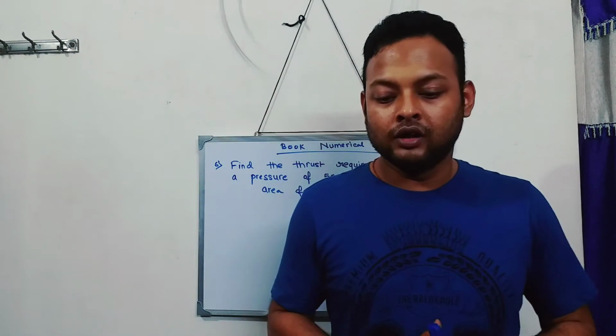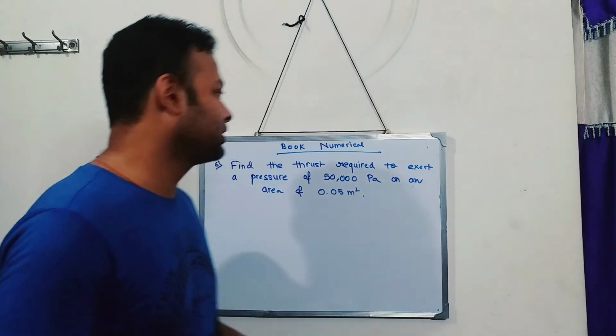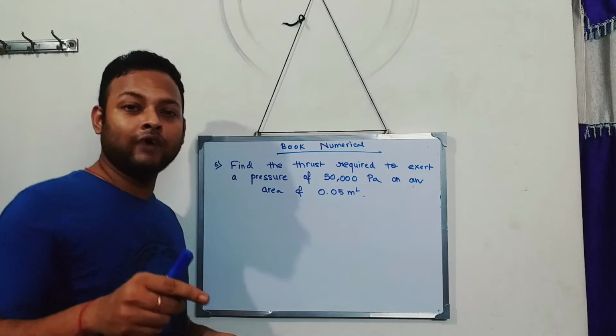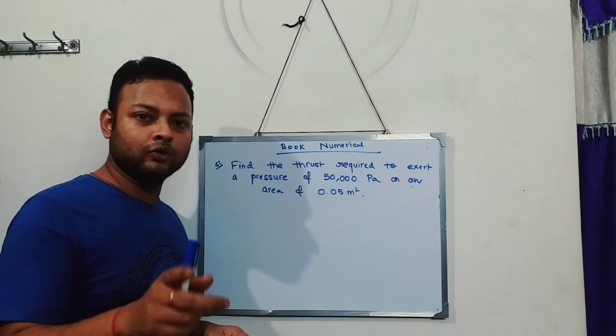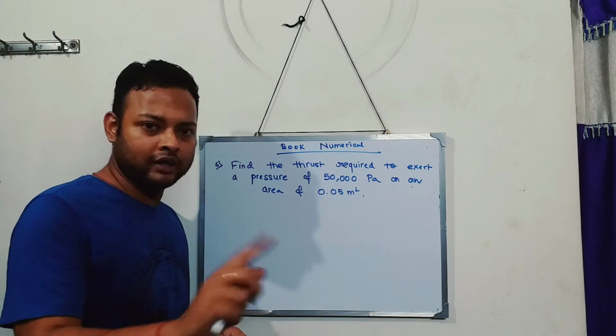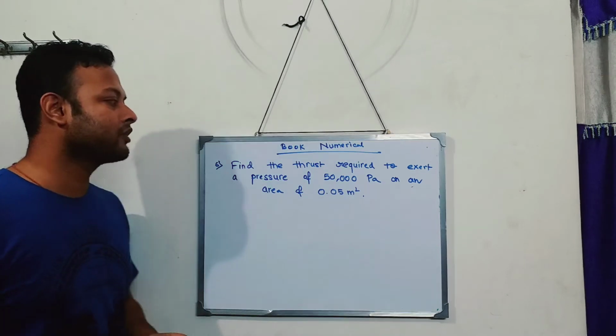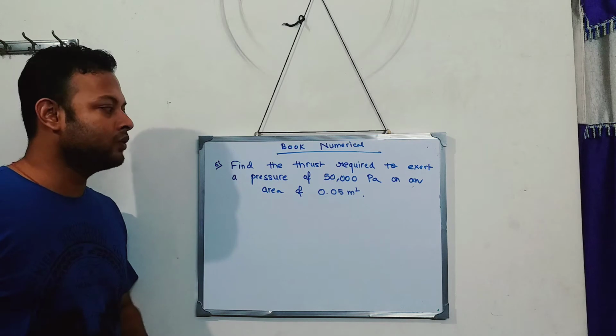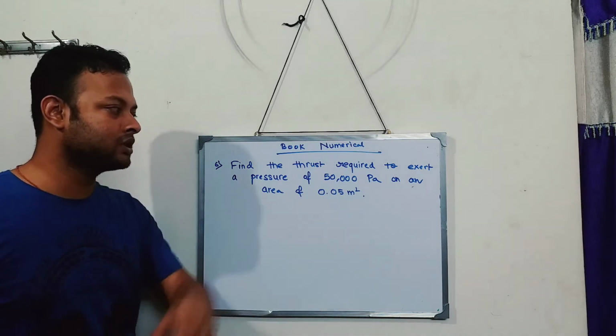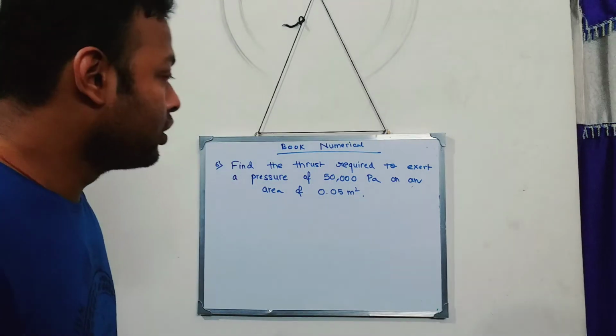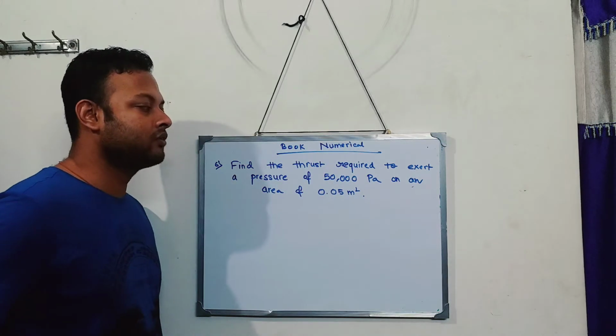Now, if I come to the first question of your numerical book, you see questions 1 to 4. Those are of chapter 4, which I have already done, about the moment of force. So I'm starting with question number 6. Find the thrust required to exert a pressure of 50,000 pascals on an area of 0.05 meter square.